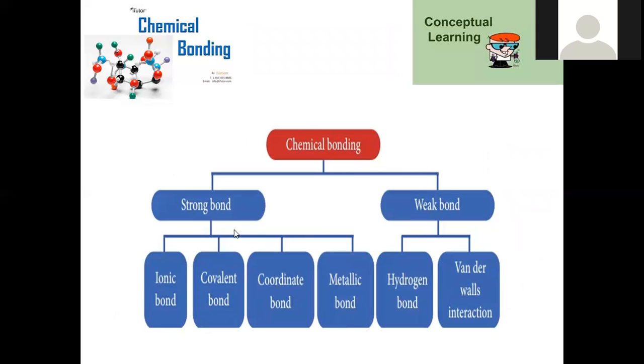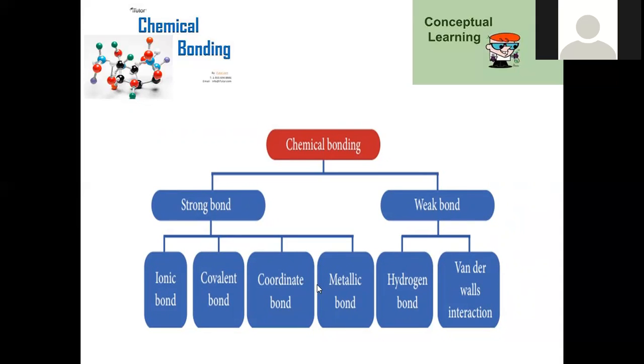Now, chemical bonds are broadly classified into two types. There is a possibility of strong bond formation and even weak bond formation is possible. This is just a categorization. Whatever compound you take in the entire periodic table, all are categorized into these classes of bond formations only. So no new bond formation is possible other than these 5.